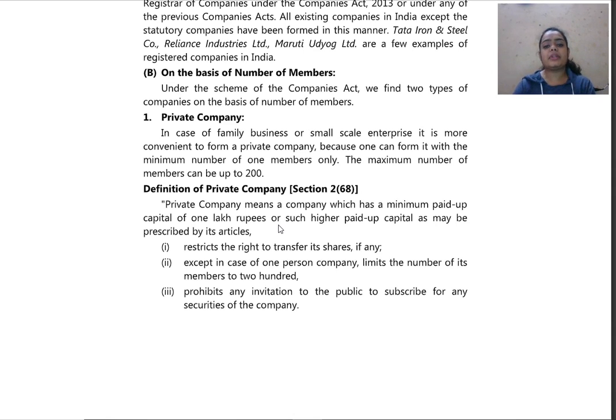Definition of private company, section 268. A private company means a company that has a minimum paid up capital of 1 lakh rupees or such higher paid up capital as may be prescribed by its articles. So, firstly we will be studying information about private company.